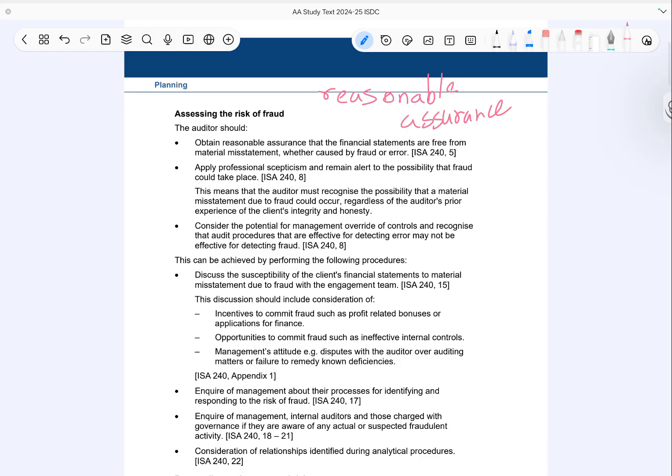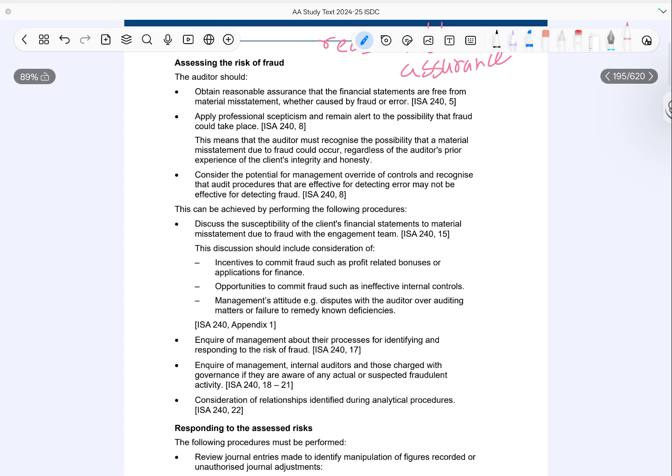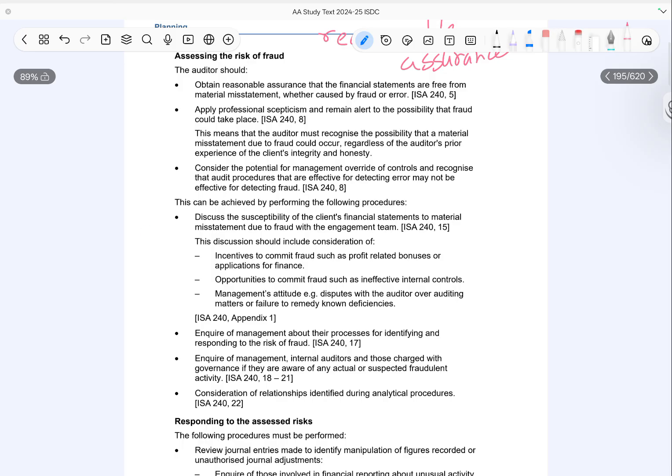The auditor must also recognize that management may override controls. This is important because procedures that detect errors may not always detect fraud. To assess fraud risk, the auditors perform several procedures. First, the engagement team discusses how financial statements could be susceptible to fraud.